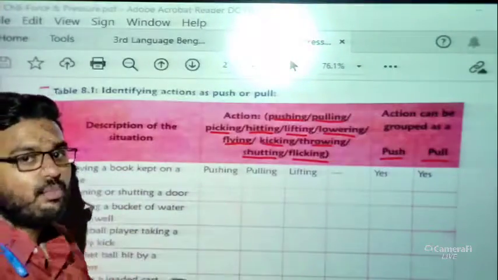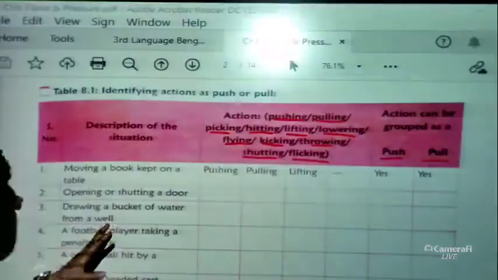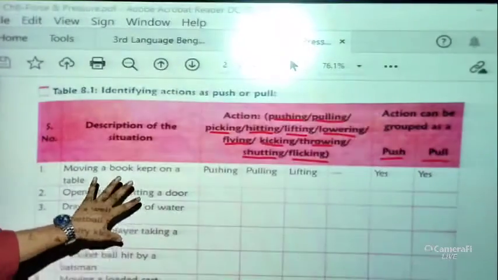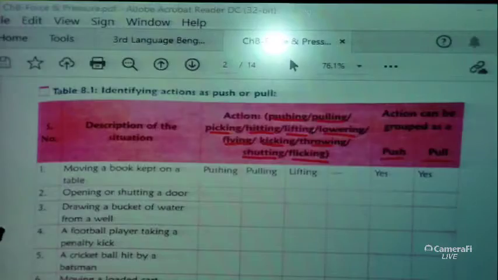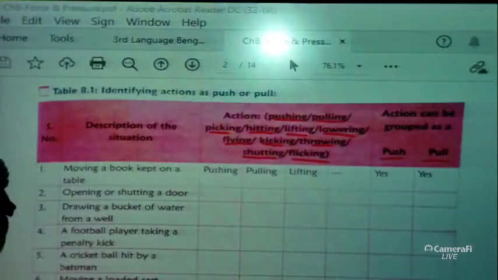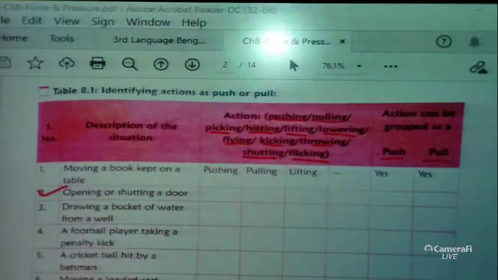Okay. So push and pull, both actions are possible here. So what you have to do, students, is complete the table. One example we have discussed here. Now many things are there, that you can see here,